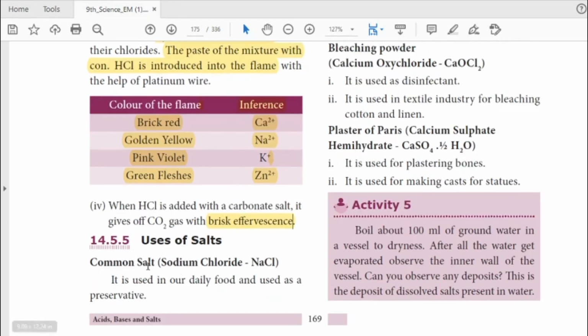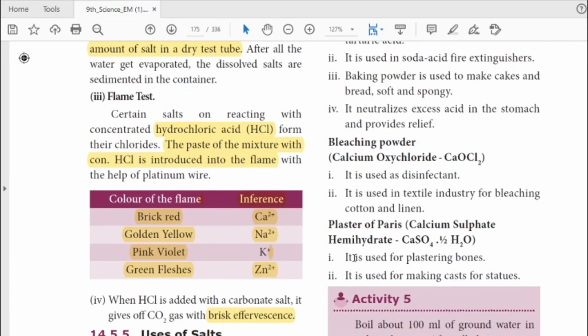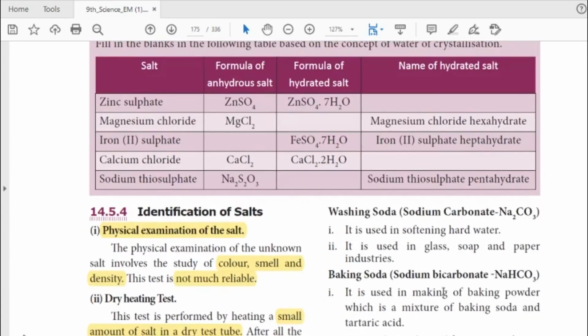Next we discuss the uses. The first one is common salt. It is used in daily food and acts as a preservative. Uses are very important. They may ask a 1-mark or 2-mark question or anything else. In your book it is a detailed question: discuss the uses of salt, detailed question number 4. It is the answer for that. They ask you to write any 4 uses of salts, so you have to write any 4.